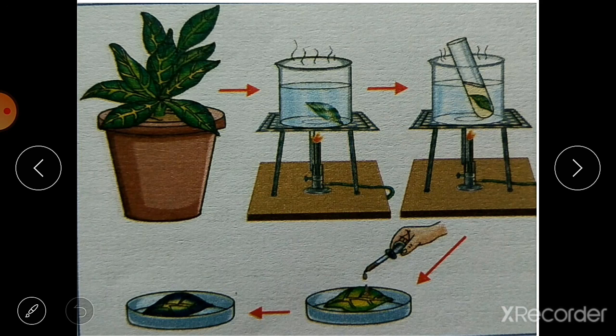Here you can see the green part of the plant, and yellow patches are there. That means chlorophyll is present only in the green part of these leaves. So this activity shows that chlorophyll is essential for photosynthesis.